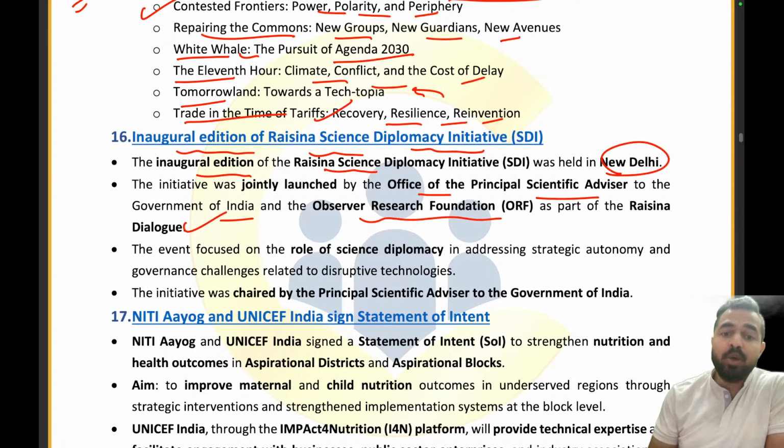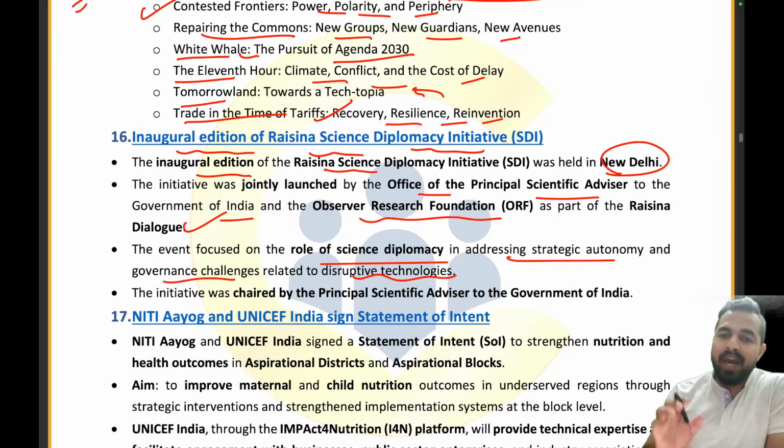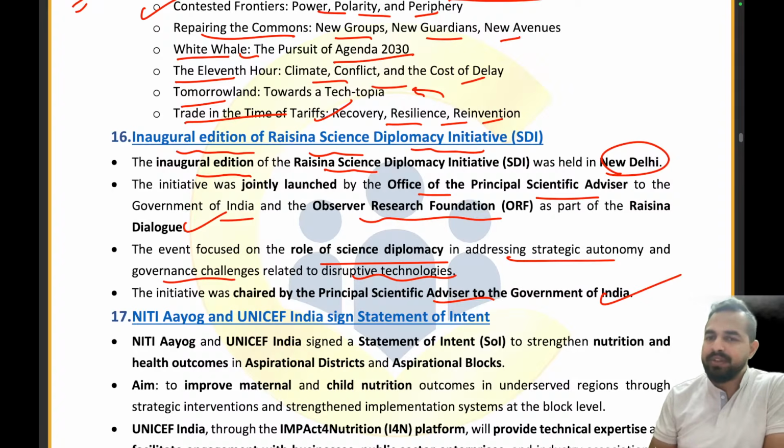The event focused on the role of science diplomacy in addressing the strategic autonomy and governance challenges related to disruptive technologies. So we are basically seeing what is the role of science diplomacy, with the help of which we can address the strategic autonomy of countries, and also govern the challenges related to the disruptive technologies which are emerging. And this initiative was chaired by the Principal Scientific Advisor to the Government of India. Clear, my dear friends? So who was the chairperson? Principal Scientific Advisor to the Government of India.